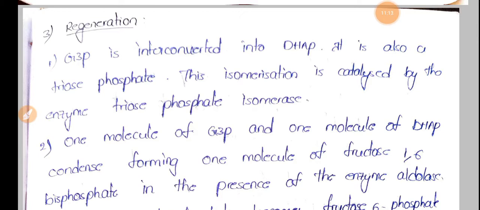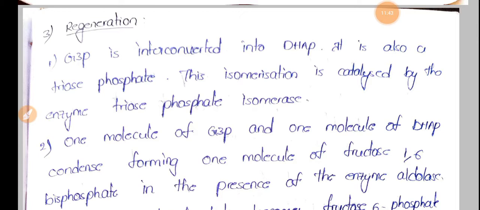And later this DHAP will combine with the third glyceraldehyde 3-phosphate, and here the enzyme aldolase will help the reaction to form fructose 1,6-bisphosphate. And now this fructose 1,6-bisphosphate is converted into fructose 6-phosphate by the enzyme phosphatase. Okay, so now we have fructose